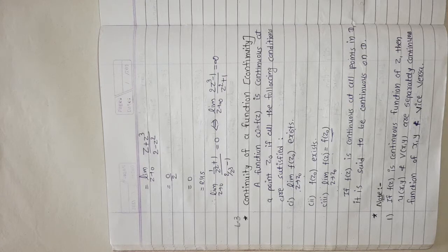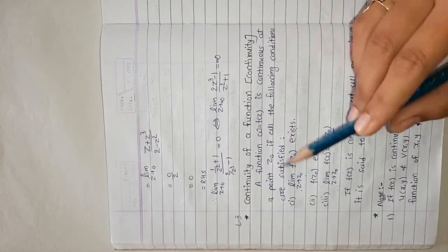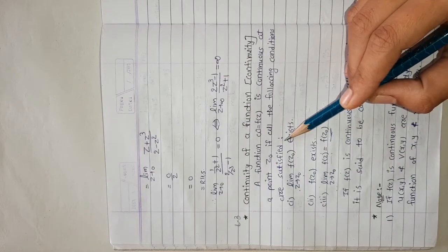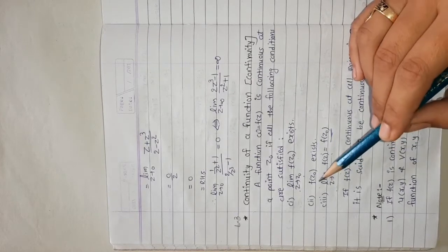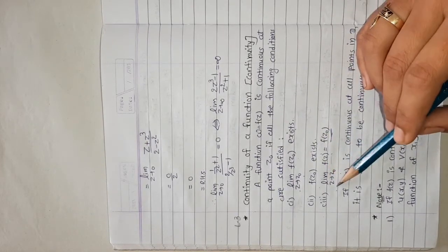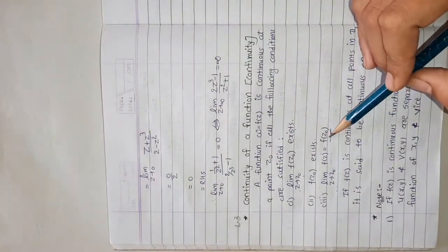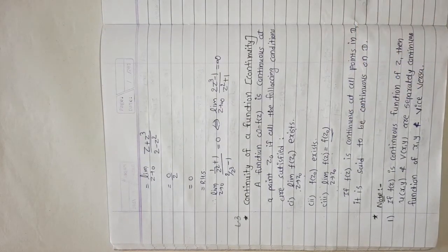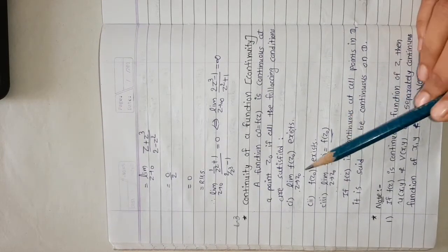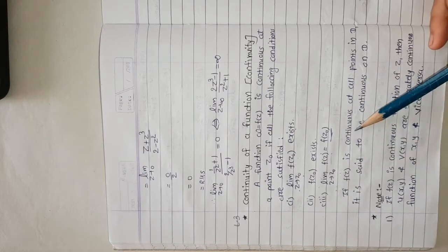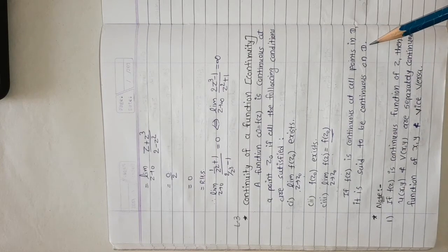A function w equals f of z is continuous at a point z0 if all the following conditions are satisfied. First, limit z tends to z0, f of z exists. Second, f of z0 exists. And third, limit z tends to z0, f of z equals f of z0. If these three conditions are satisfied, then we can say that the given function is continuous at point z0. If f of z is continuous at all points in D, it is said to be continuous on D.